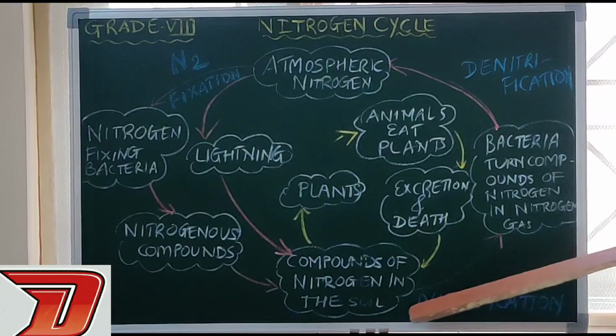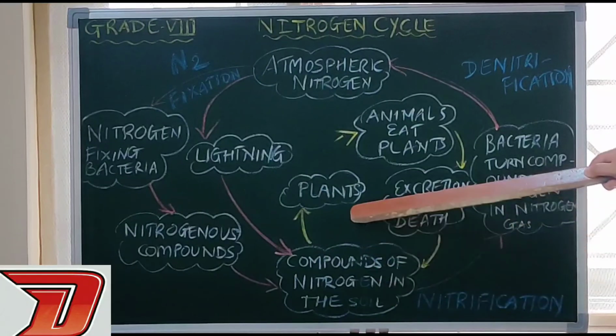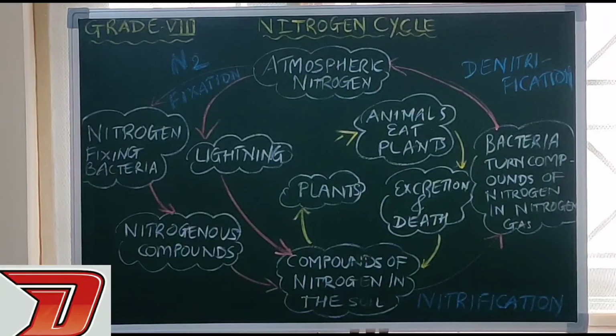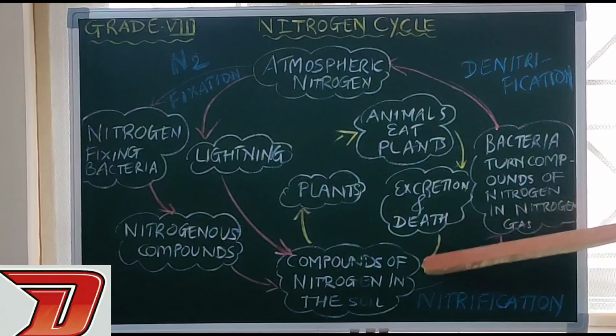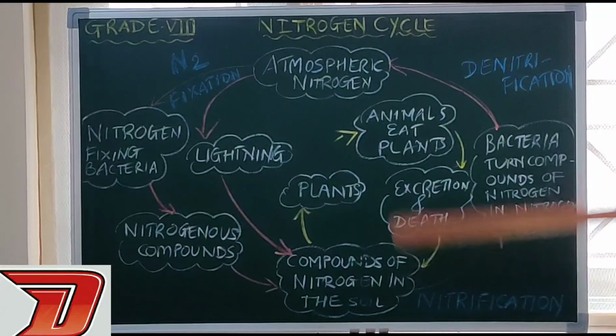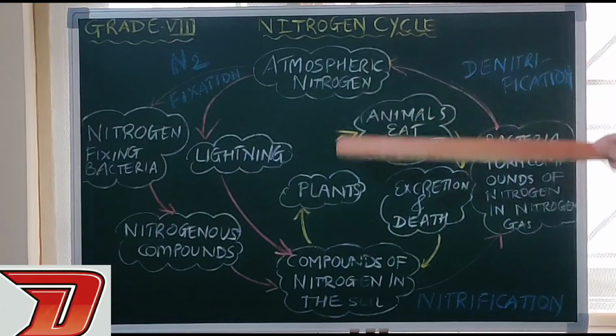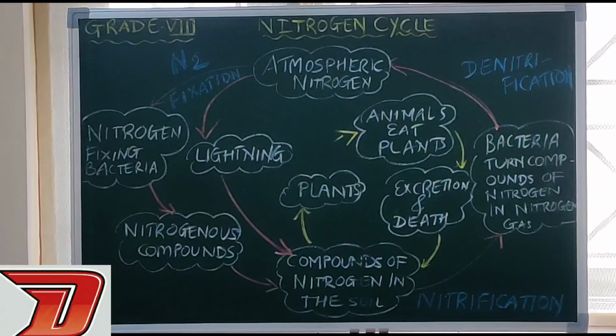Is this clear? The other side, the nitrogenous compounds used by the plants for the preparation of protein and so on, these plants will be eaten by animals and the flesh-eating animals or omnivores, right? After that, their excreta or even their death returns this compound back to the soil. So this way, nitrogen is getting converted on and on. This is all about the nitrogen cycle. Hope you have understood it very clearly. It is very necessary for you to learn the diagram given in your textbook also. If you know the diagram, you can note it down in your own words also. Okay? Thank you.